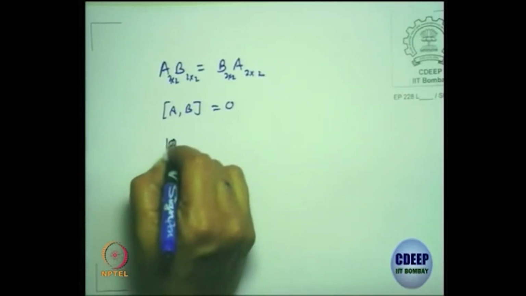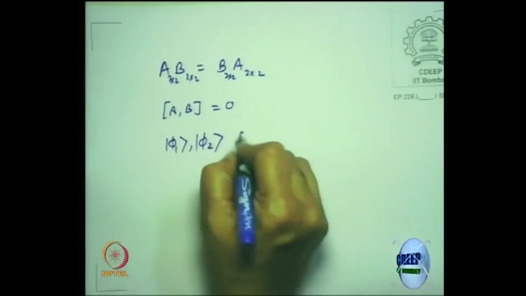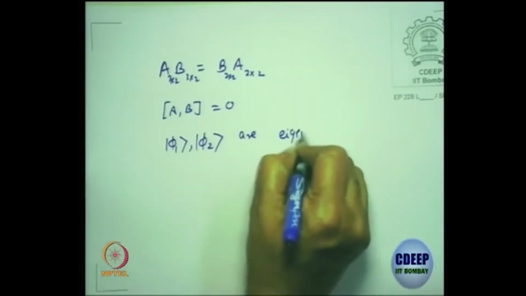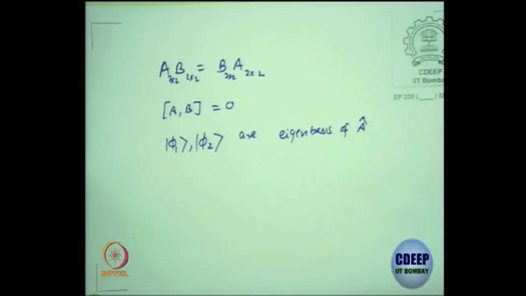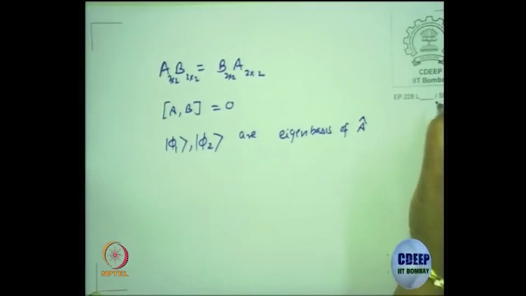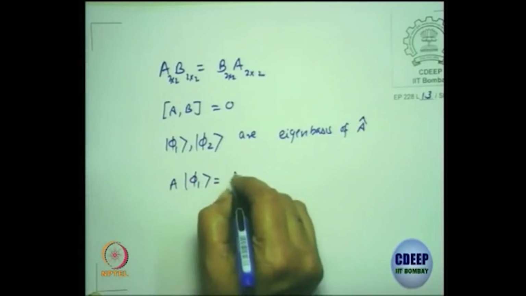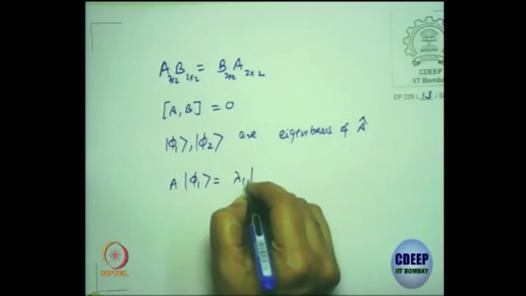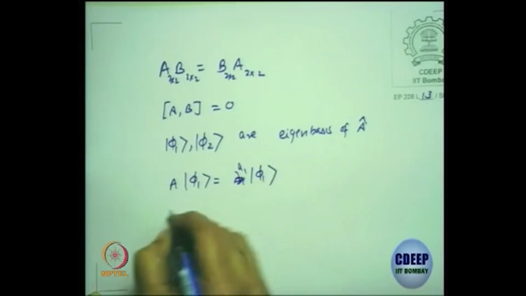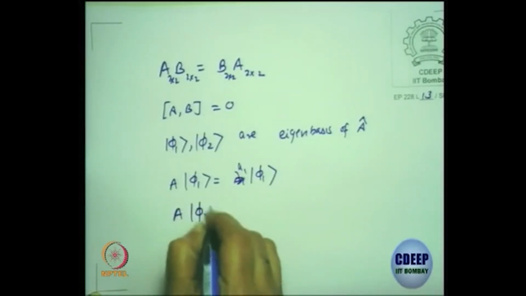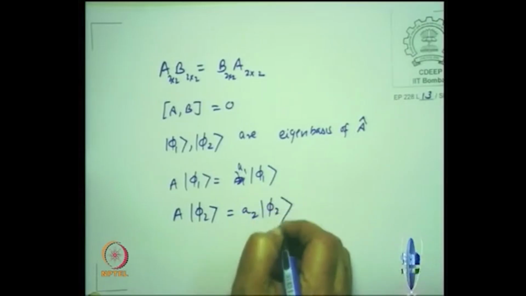If phi 1 and phi 2 are the eigenbases of the A operator, what does that mean? A on phi 1 is A1 phi 1, and A on phi 2 is A2 phi 2.